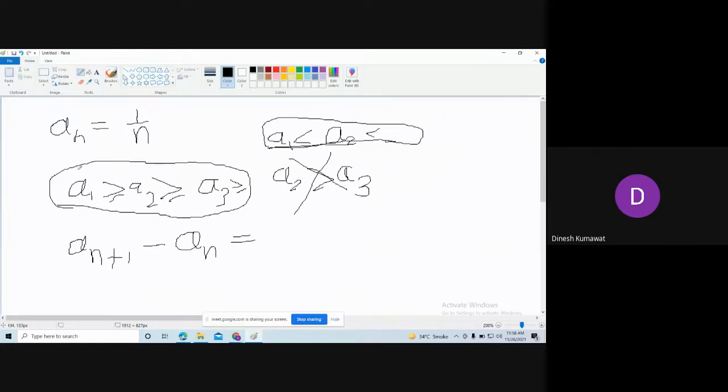See, it is very easy to find out a1, a2 and a3 up to an, but you can't guess what is the relation between these two in many sequences. In that case, we need to use such kind of arguments.